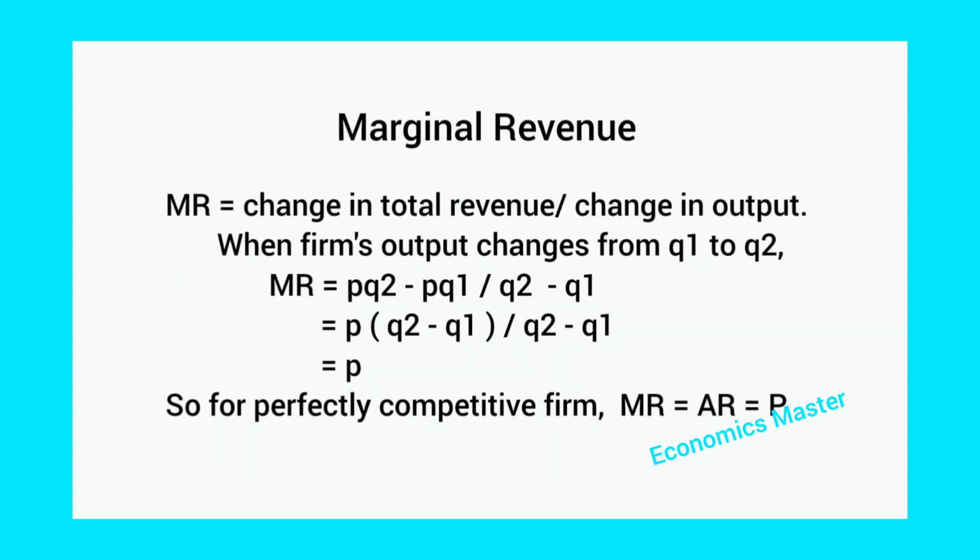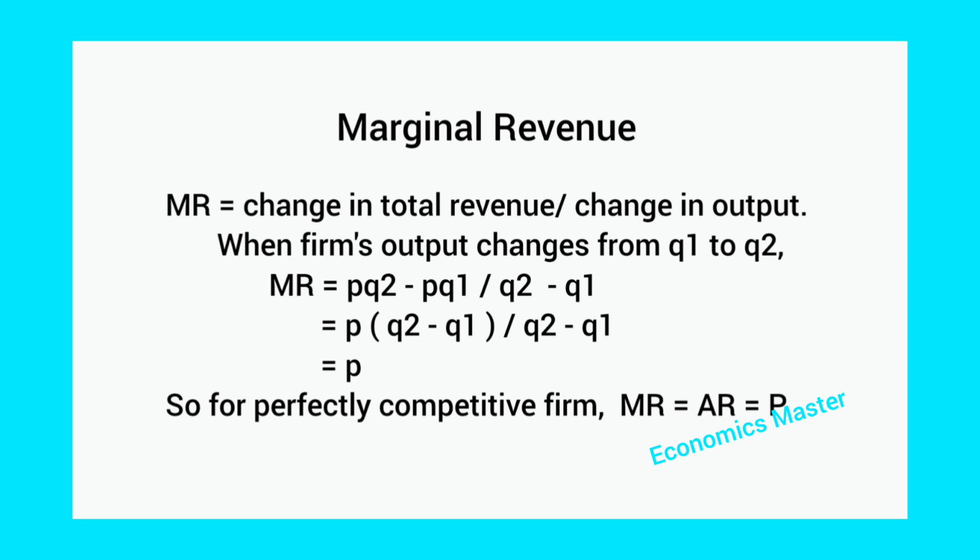Marginal revenue. Marginal revenue is equal to the change in total revenue due to the change in output. When the output changes from Q1 to Q2, the marginal revenue is equal to the change in total revenue, which means total revenue is price into output.